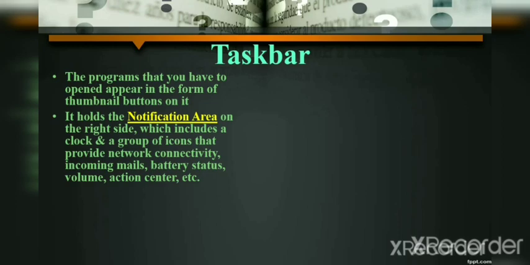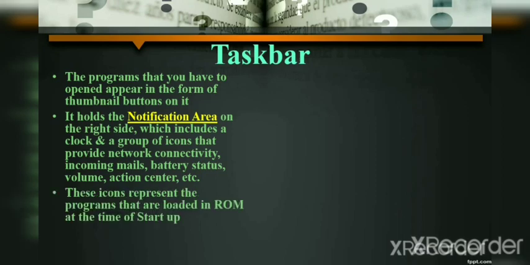So it contains clock, date and time, connectivity programs, incoming mails, battery status, volumes, action center, etc. is showing in a notification area. This icon represents the programs that are loaded in ROM at the time of startup.